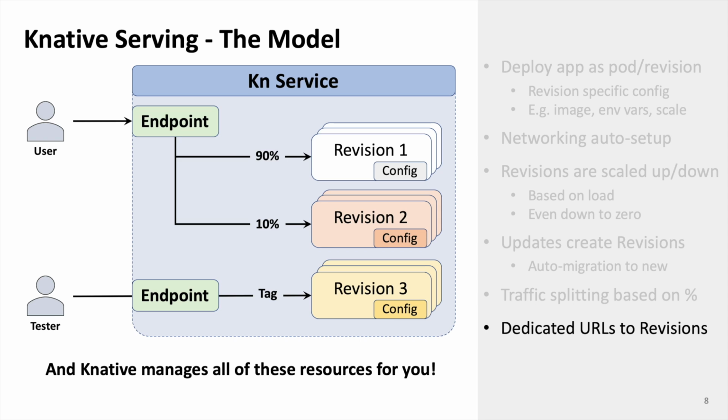As a Knative user, you're not exposed to any of that. I'm only exposed to the Knative service. There are going to be configuration options on there so I can control things like the percentage-based routing, asking for a dedicated endpoint, but that's all within the scope of this Knative service. So you have a very simplified user model being exposed to you.